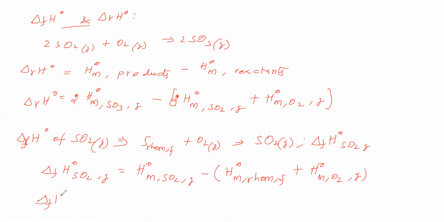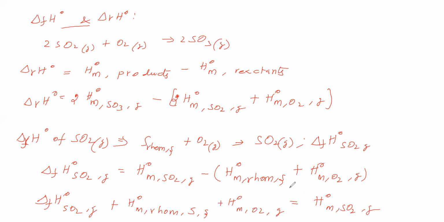So the standard enthalpy of formation of sulfur dioxide gas, plus H0M of rhombic sulfur in solid state, plus H0M of O2 gas, is equal to H0M of SO2 gas. Now we got this H0M of sulfur dioxide gas.